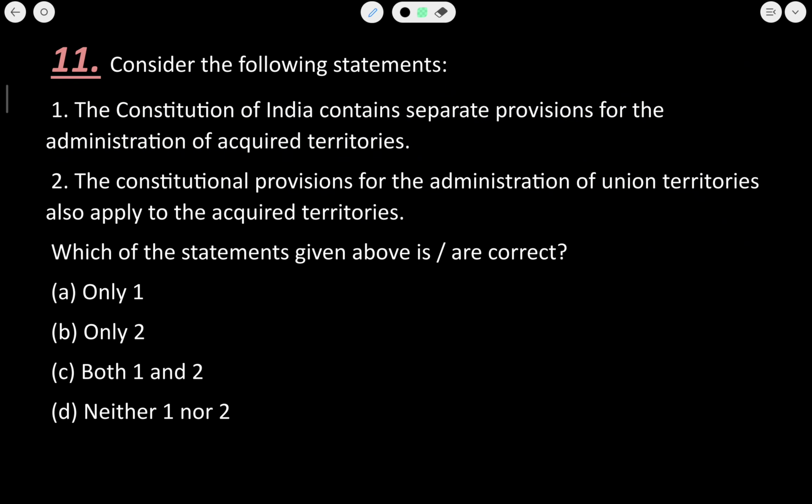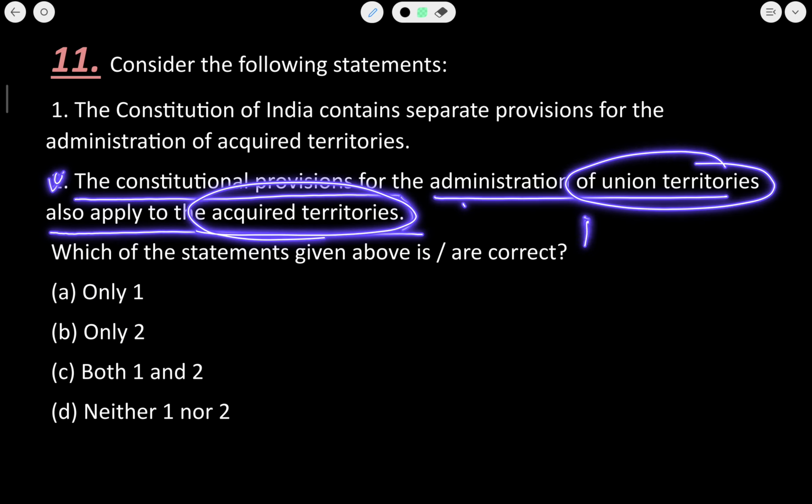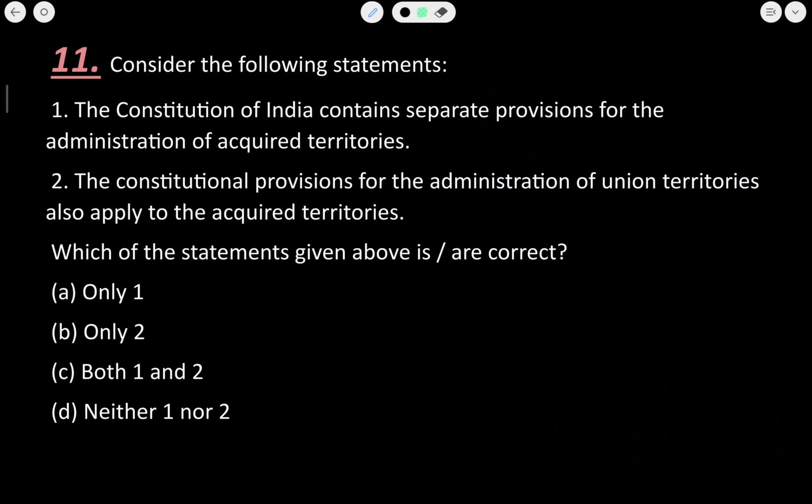Let us now see the second statement. The constitutional provision for administration of union territory also applies to the acquired territory. Yes, I have told you right now, the acquired territories are also treated as union territories, and just one thing is common between the acquired territories and the union territories, that the parliament has sole control over it. So this is a new point that you have learned here. So the second statement is true, the first one is not true. So the correct answer would be B here.